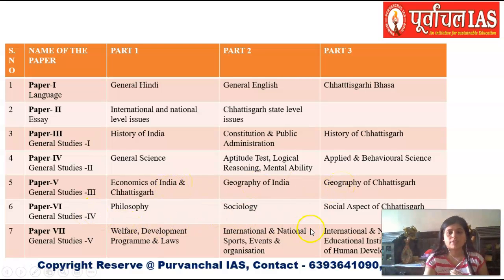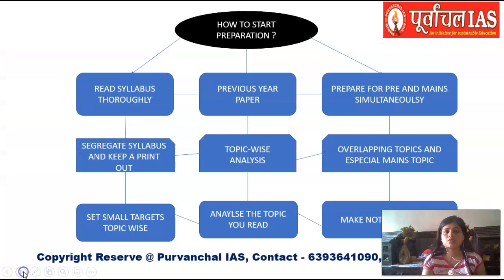In paper 6 you have the presence of Chhattisgarh in its social aspect terms. In paper 7 you have the welfare schemes and laws in Chhattisgarh. So now the question arises that okay, now I know what kind of paper this is, what the phases are, but then how am I supposed to prepare? Is it so easy because the syllabus is so vast?